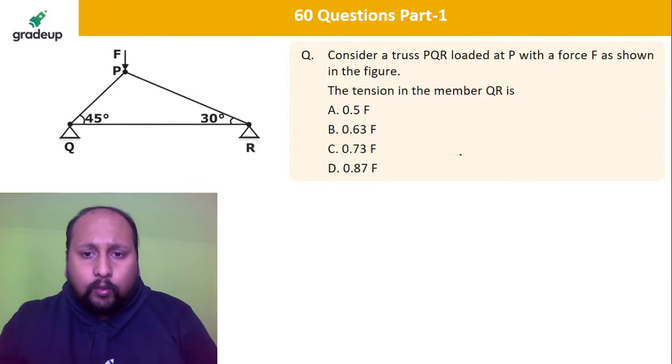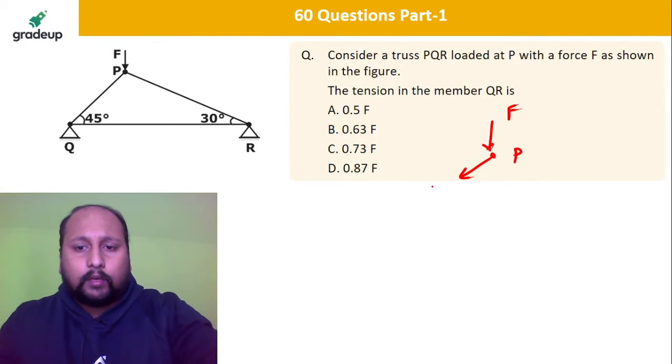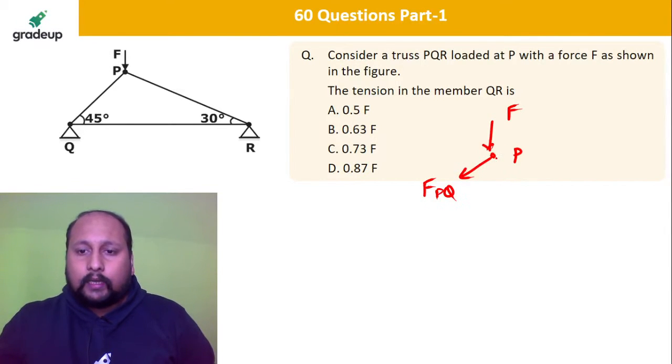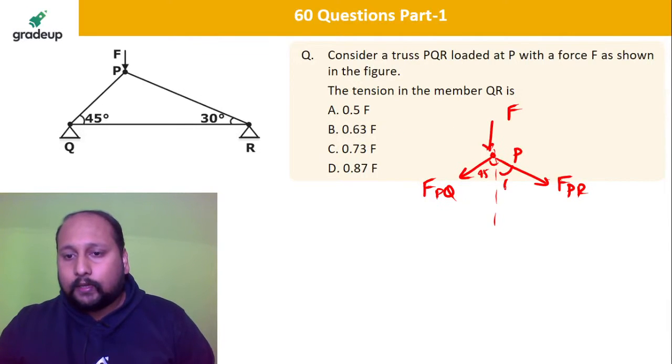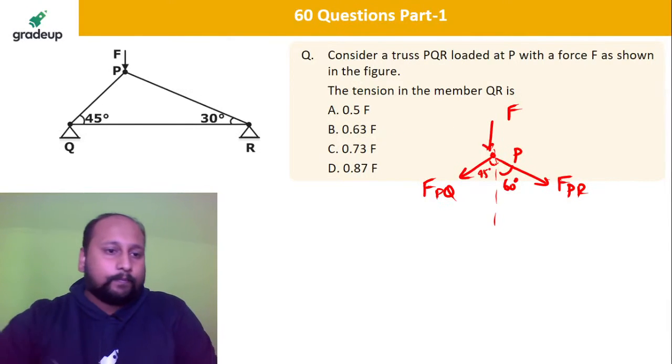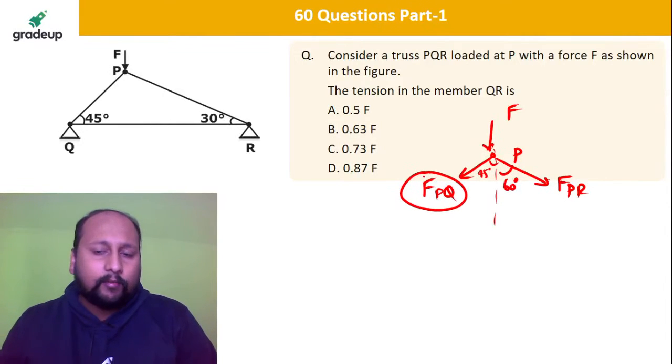Okay, so when you take point P, quickly take point P. On point P we're having F. Here we're having F. This is Q, FPQ, and this is FPR, and this angle is 45, and this angle is 30. Okay, it's not 30, it's 60. Okay, 60 degree. Quickly, you have to calculate FQR. So ultimately, if you calculate the value of FPQ, you will be getting the value of FQR.